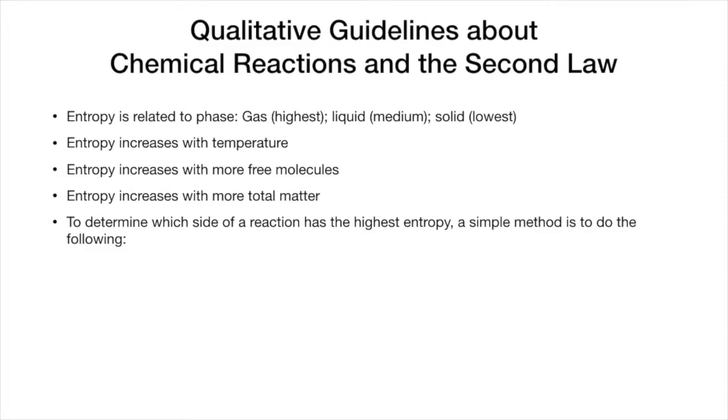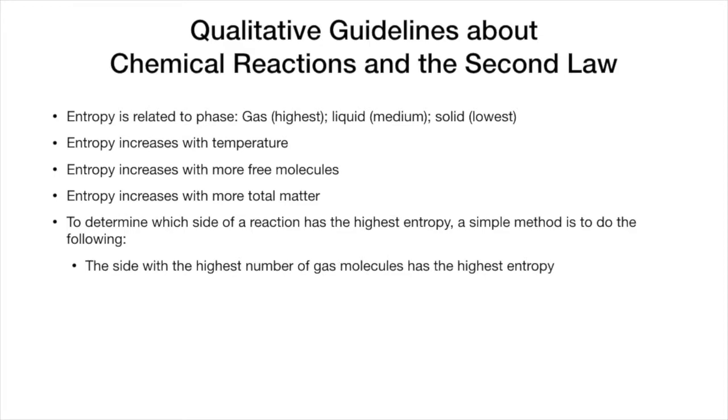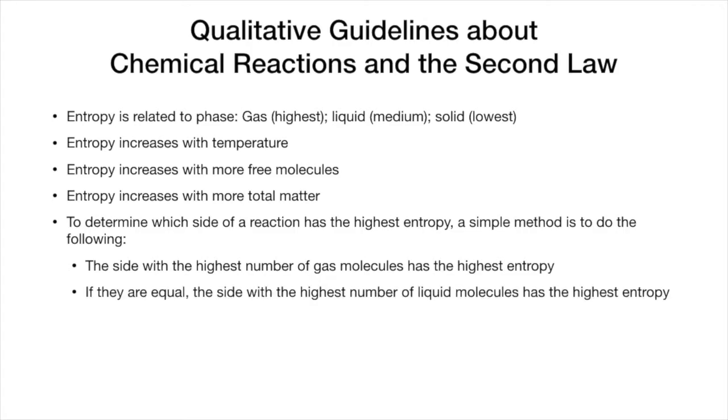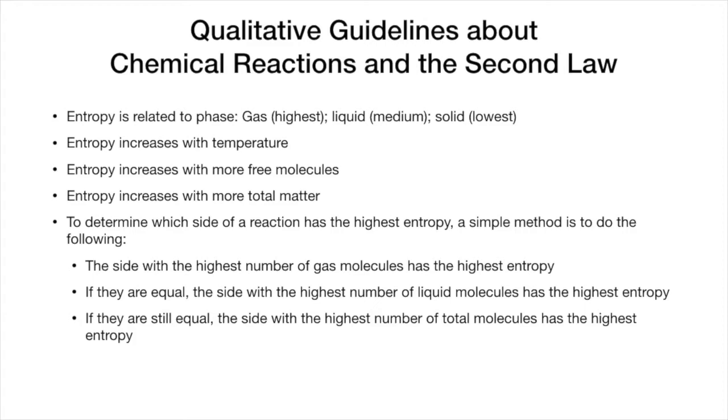First of all, we're going to look for the side of the equation with the largest number of gas molecules. That will probably have the highest entropy. But what if they're the same or neither one has gas molecules? Well, if the number of gas molecules are equal on both sides, the side with the highest number of liquid molecules will probably have the highest entropy. And if they're still equal, the side with the highest number of total molecules will probably have the highest entropy. And if they're still equal, well, you're stuck having to determine the entropy quantitatively.